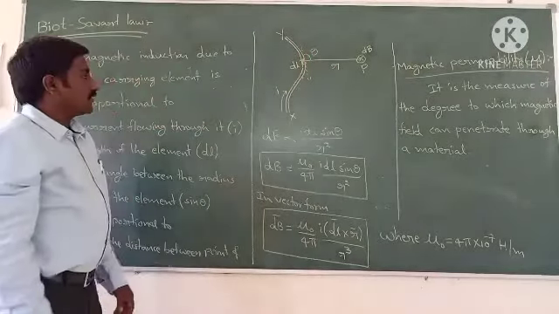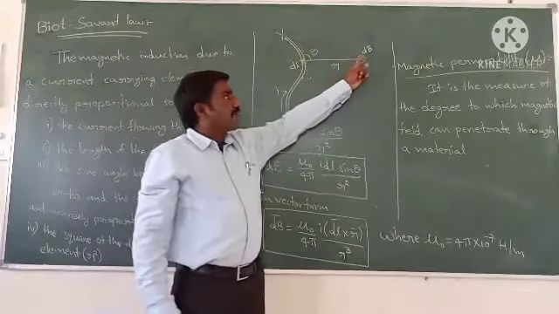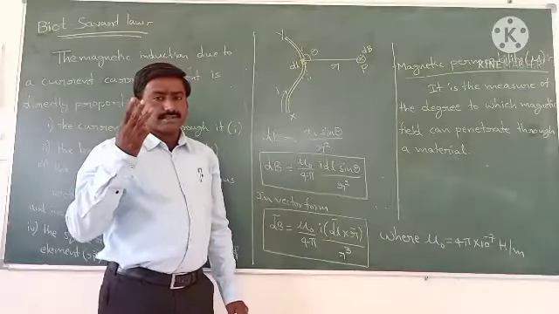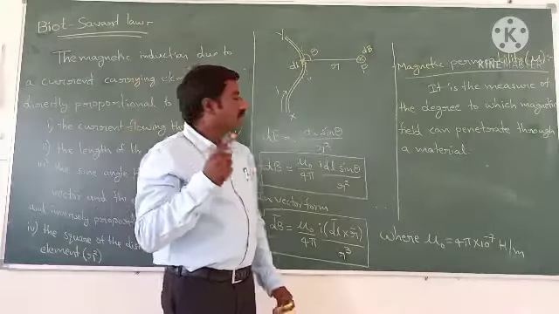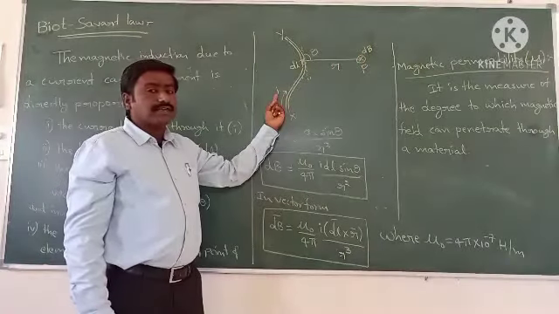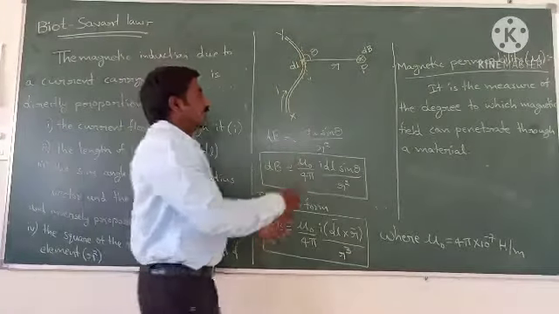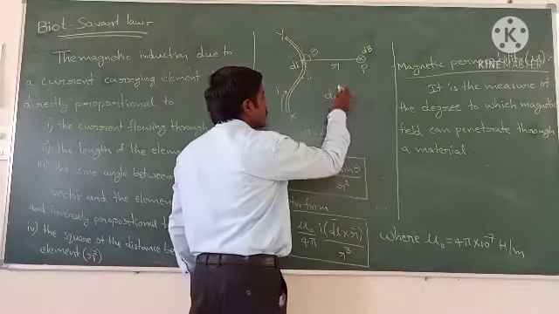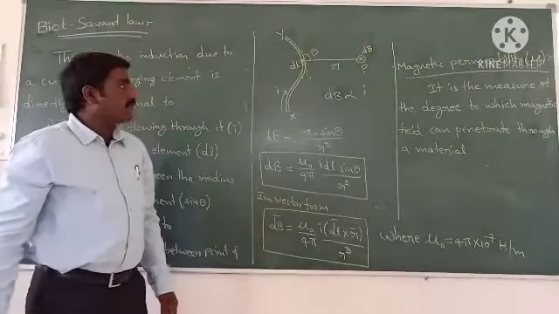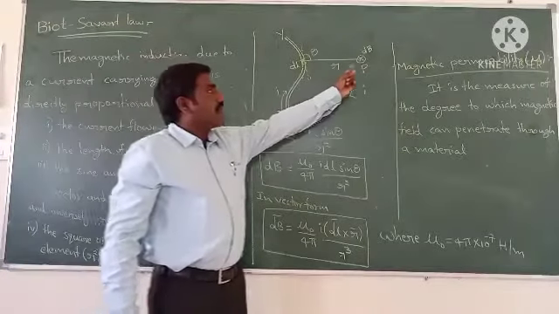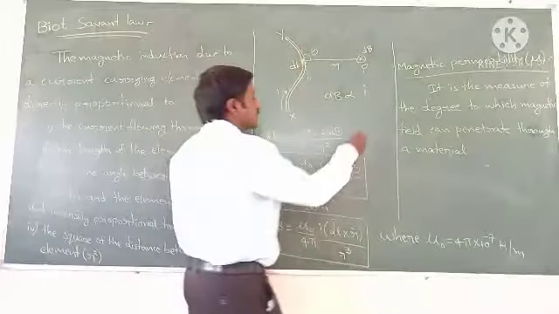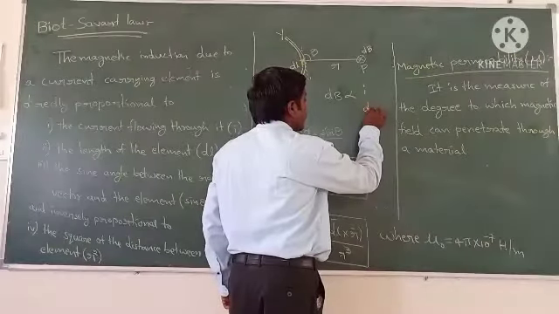Now according to Biot-Savart, the produced magnetic field is directly proportional to three concepts. One, the produced magnetic field is directly proportional to the amount of current passing through the conductor. That means dB is directly proportional to I. Second, it is directly proportional to the length of the element, that means directly proportional to dl.